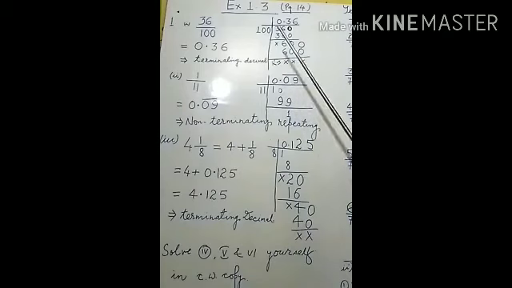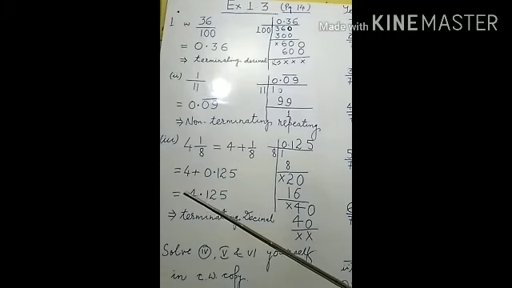As you know, 36 is divided by 100. It will be noted down like that. Now 36 is less than 100. What to do? It must be greater than 100, so we have to take the next digit after the decimal. But you should be cautious: if we are going to take the next digit after the decimal, in the quotient we have to put a point there. Only then can we take the digit after the decimal. In the quotient we have put the decimal here.